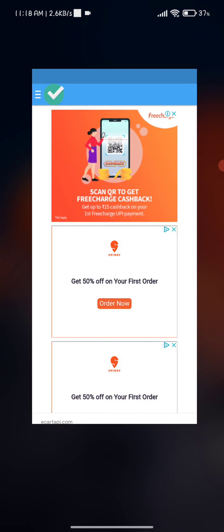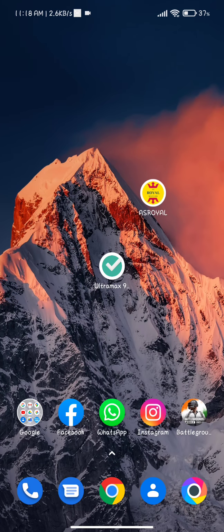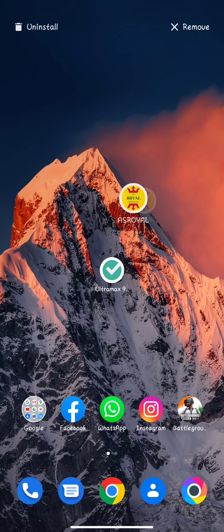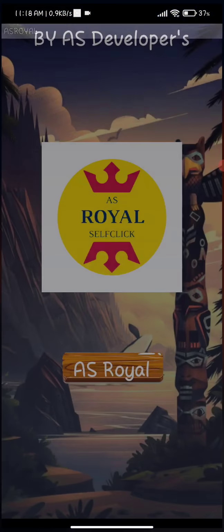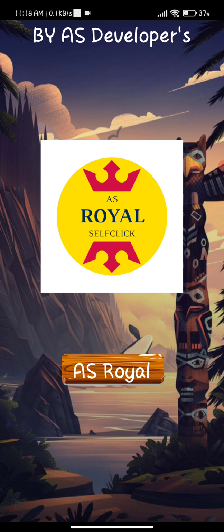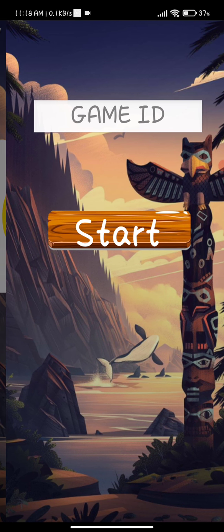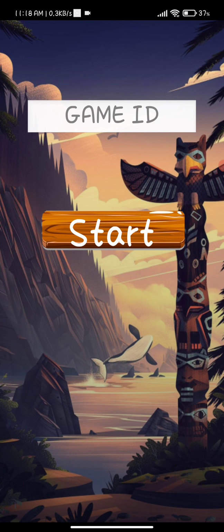Now let's talk about Unity Ads. There was an application named AS Royal, which performs very well for Unity Ads. If you want to do self-click in Unity Ads, you can prefer this application. First of all, let me open it. This application has very well-mannered features, like you can change the ad ID over here. You can get a limited number of CPMs, very good quality CPM, and this application performs very well.